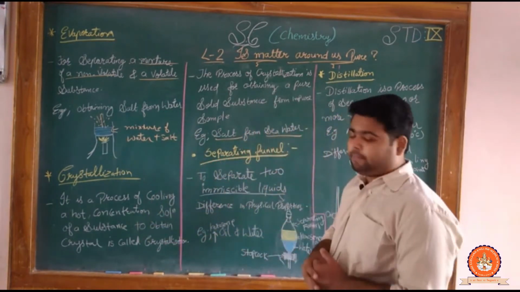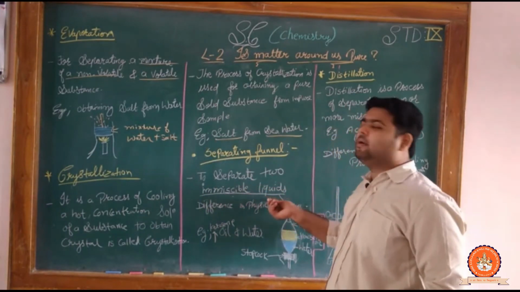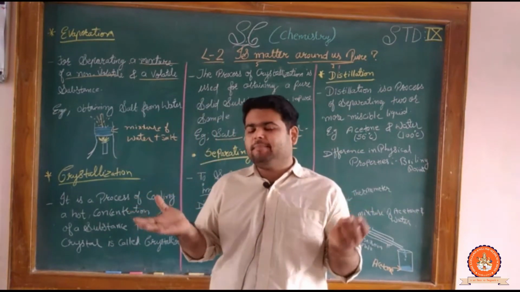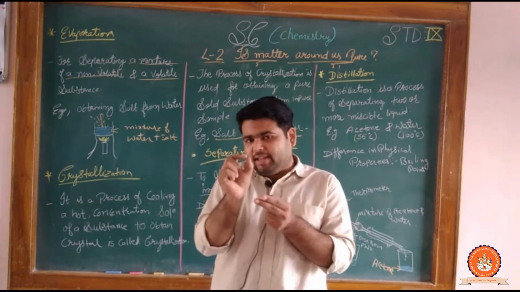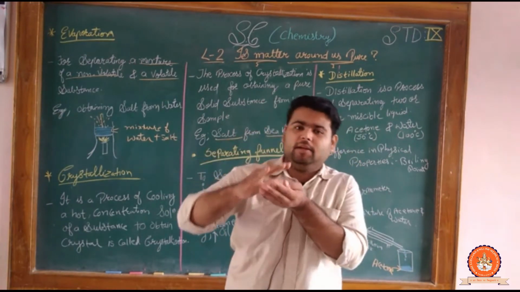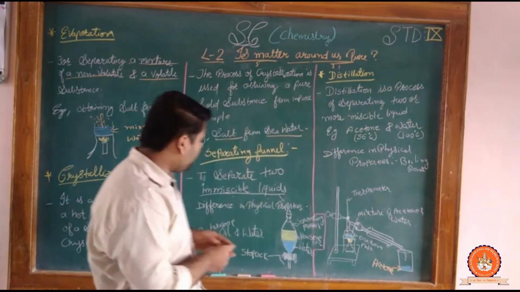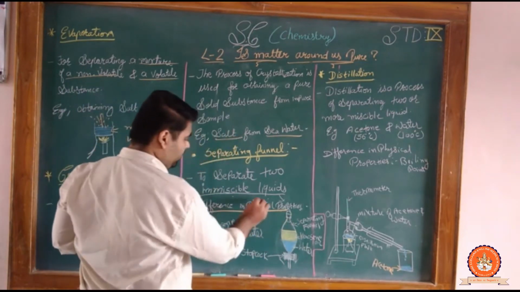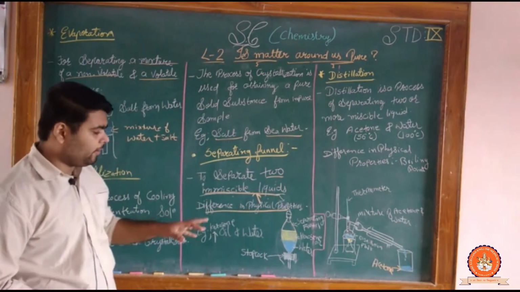So here is a separating funnel. What is it for? To separate two immiscible liquids. What are immiscible liquids? Let's take the example of water. If we put oil in the water, we can find drops of oil on the layer of water, so they separate into layers. So how can we separate them? The difference in physical property is this immiscibility of the liquids. How can we separate them?